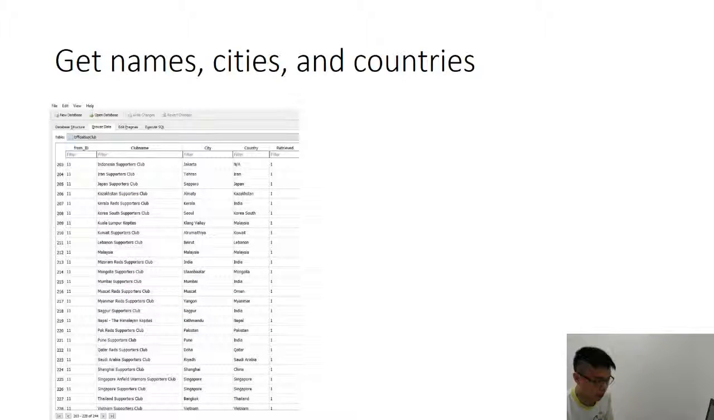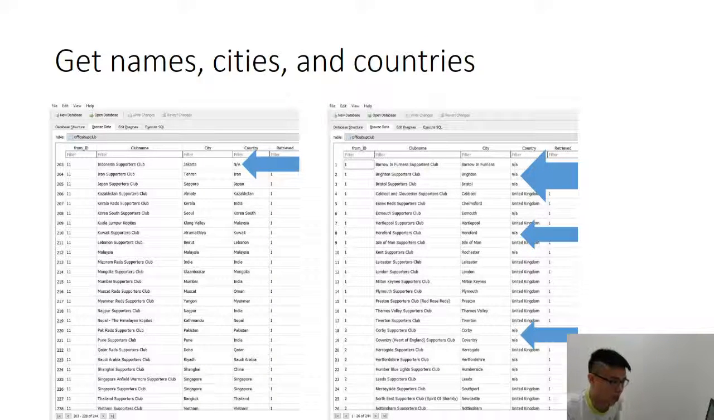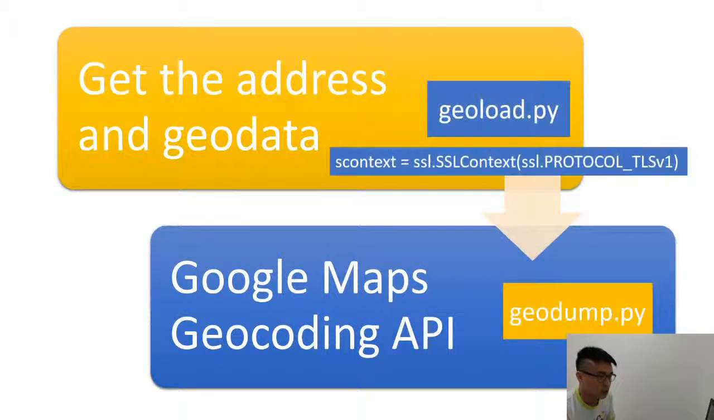And here are the results after we crawled and retrieved all the club names, cities, and countries. If you look closely at this table, it is not perfect because some information is missing, because the website did not provide all the required information. So it will be my future work to fix this. But for now, I just leave it as it is.